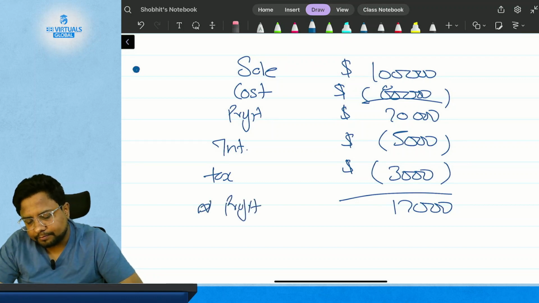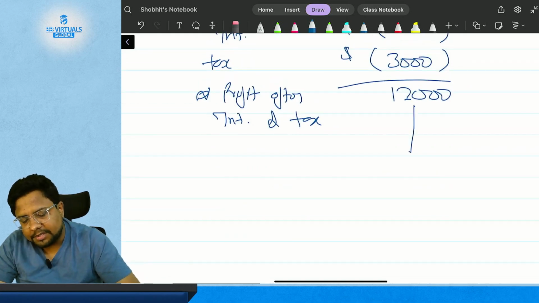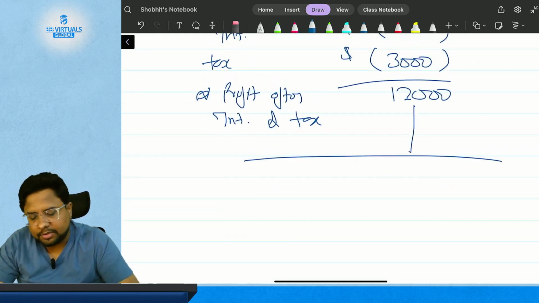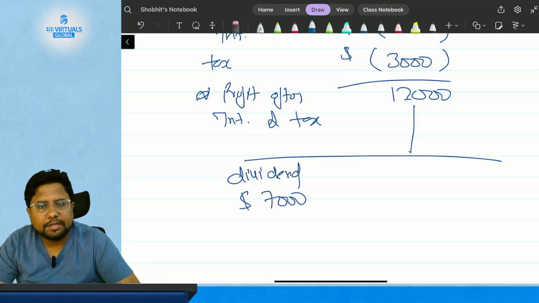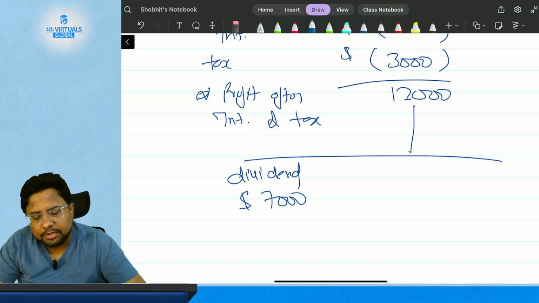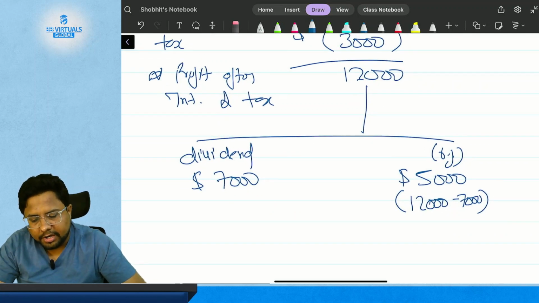So they are left with $12,000 of profit after interest and tax. Now based on this profit of $12,000, they have paid a dividend of $7,000. So the remaining amount, which is the balancing figure, is $5,000. How did it come? $12,000 minus $7,000 paid as dividend is $5,000, which is the retained earning.